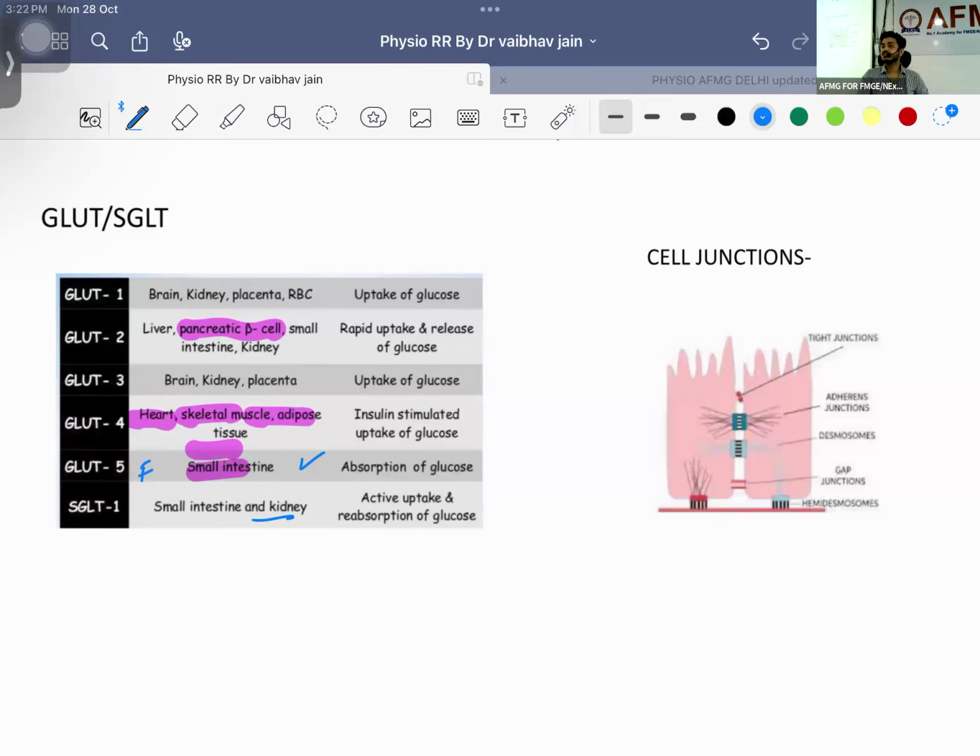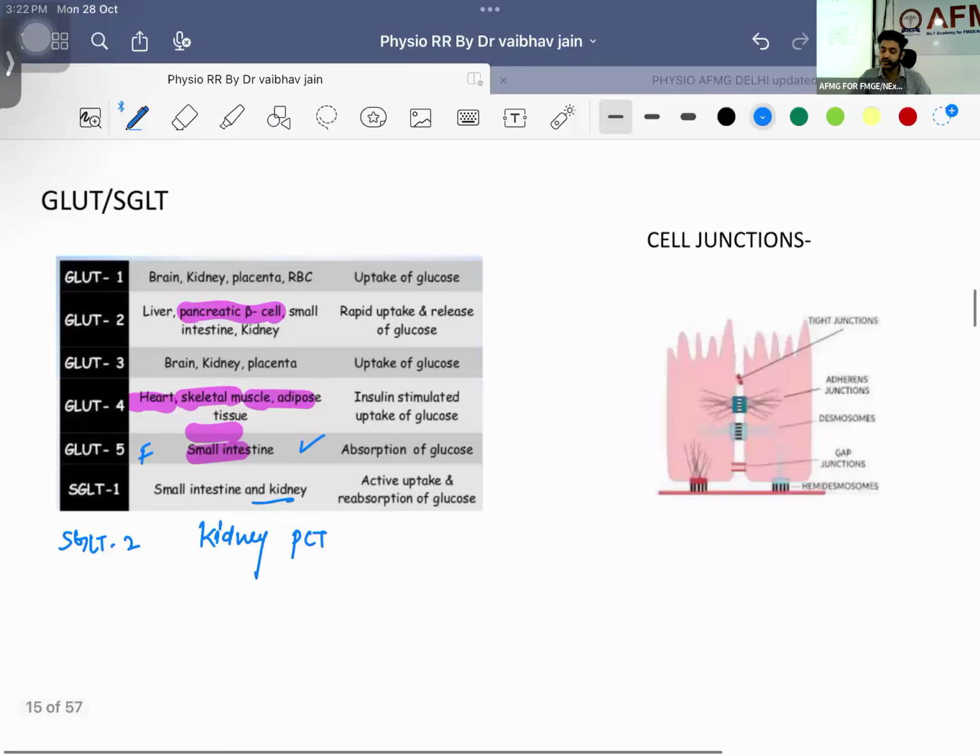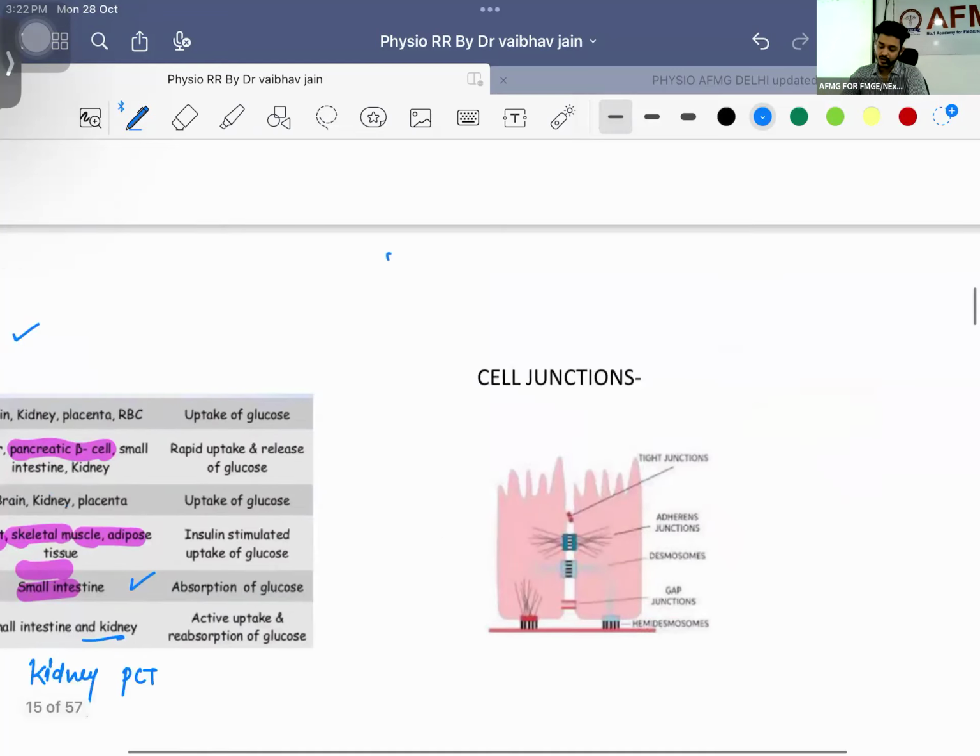Remember what I've told you. SGLT2 is definitely present in the kidney, in the PCT, but SGLT1 is also present over there in minute amounts. You should remember that, okay? So these are your SGLT and GLUT. SGLT are examples of secondary active transport. GLUT are examples of facilitated diffusion, like aquaporin. Don't make this question wrong, okay?